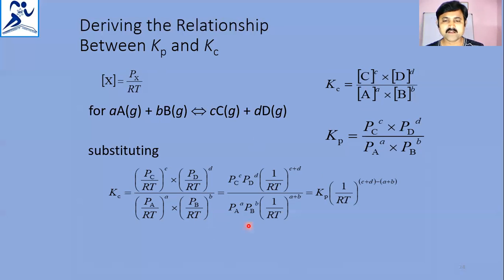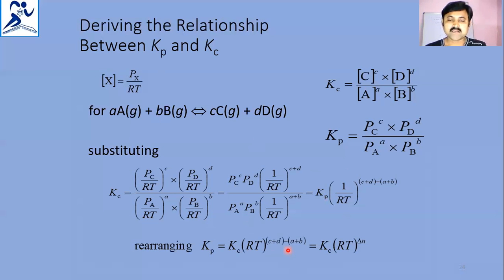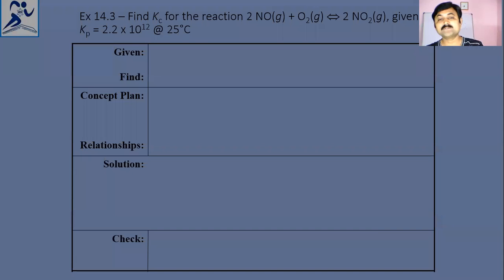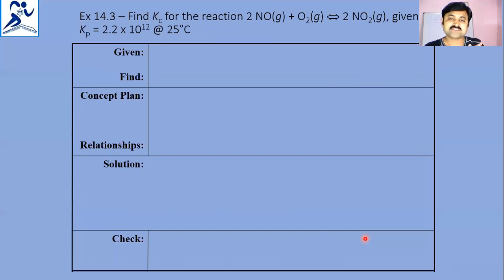Likewise, this is simplified and we get Kp into 1 by RT whole power C plus D minus A plus B. That C plus D minus A plus B is called delta N. So upon modification, Kp will become equal to Kc into RT power C plus D minus A plus B, which is now taken as delta N. That is the difference in the number of moles of gases, products minus reactants. Delta N is always obtained by the sum of the gaseous products minus the sum of the gaseous reactants. Now we'll see a problem.